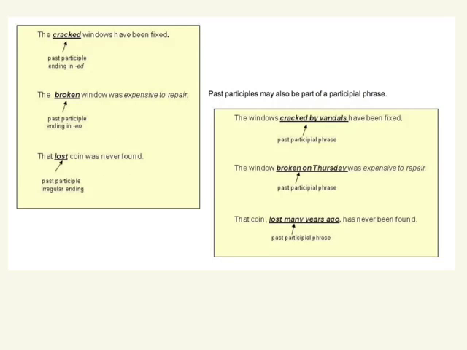Past participles, present participles, and phrases all work the same. Okay? Past participles, phrases, the windows cracked by vandals have been fixed. The window broken on Thursday. Which window? The one broken on Thursday. Which windows? The ones cracked by vandals. Which coin? The one lost many years ago.